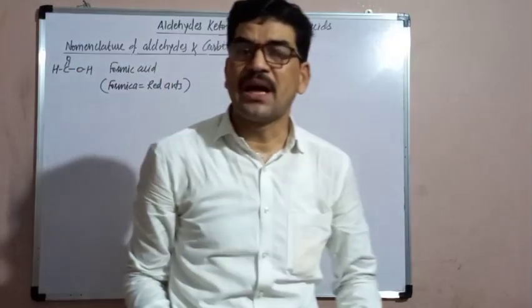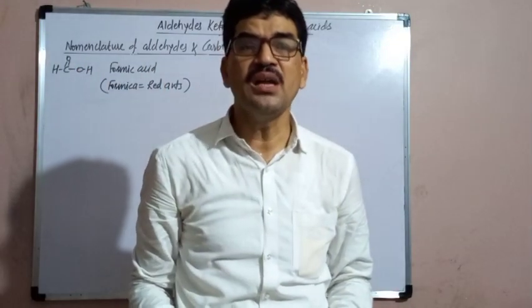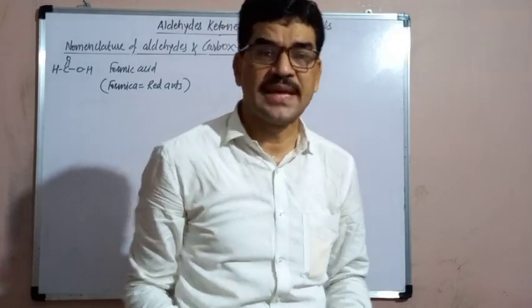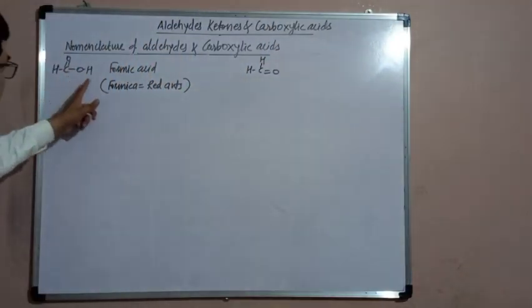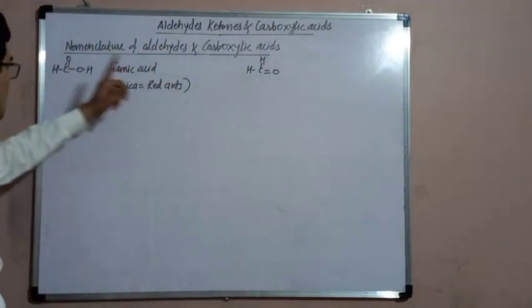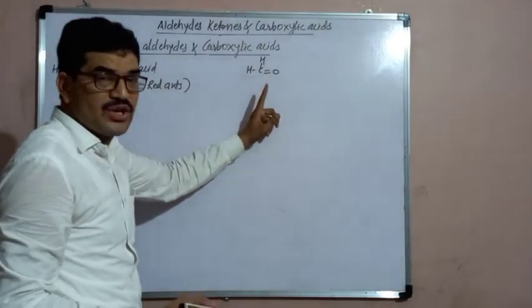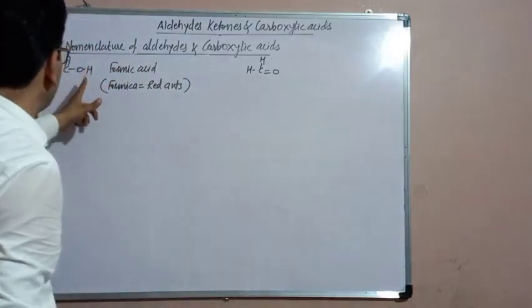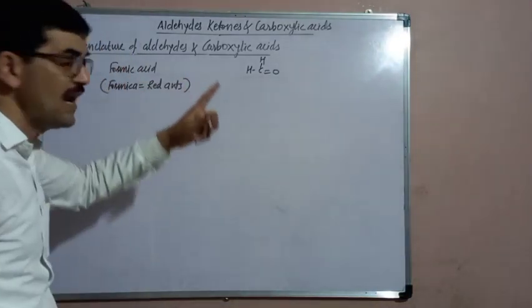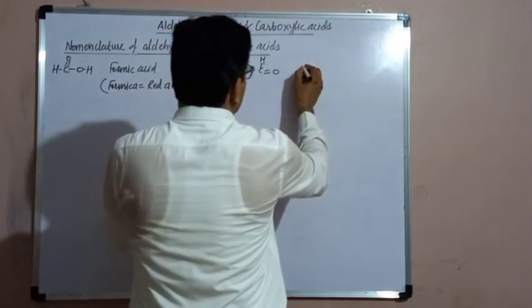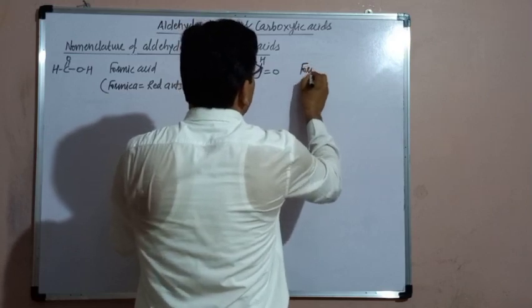So common names of the carboxylic acids are derived from the names of their sources. The source of this acid is formica, the red ants. That's why this acid was named formic acid. The common name of the aldehyde is derived from the common name of the carboxylic acid by replacing ic acid by aldehyde. So the common name of this aldehyde is formaldehyde.